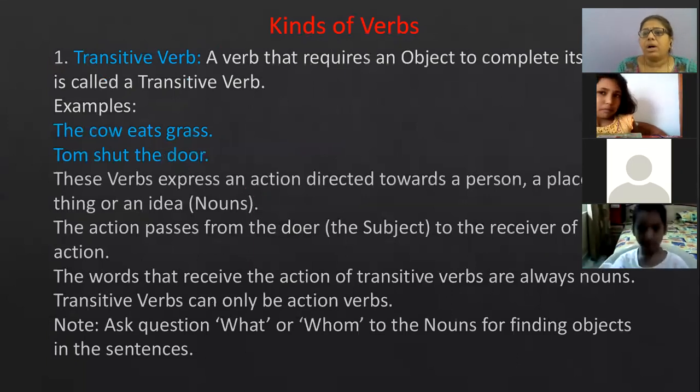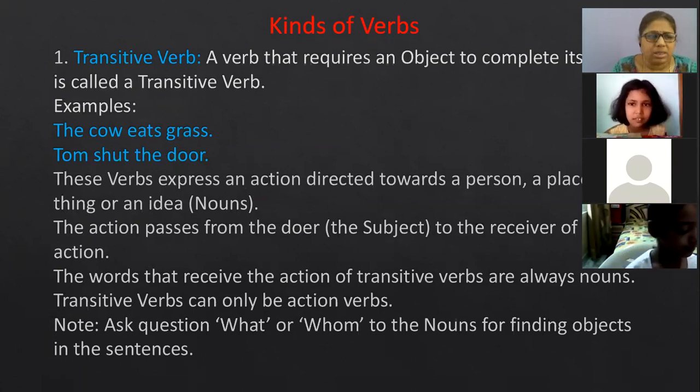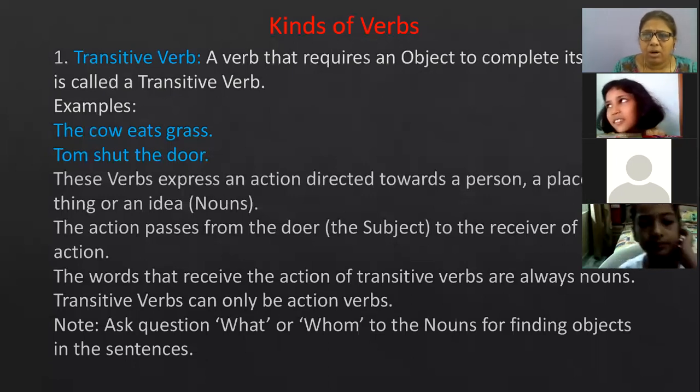Now coming to the parts of verbs, or you can say kinds of verbs. So the first one is transitive verb. Now what do we mean by transitive verb? A verb that requires an object to complete its sense is called a transitive verb. Example we'll see. The cow eats grass.